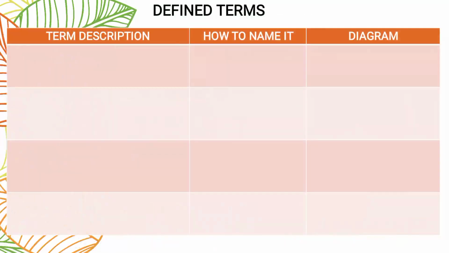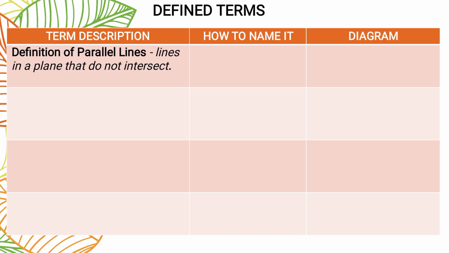Okay po. So next, let us proceed to another set of defined terms. Medyo marami-rami pa po ito. So first one is the definition of parallel lines. Parallel lines in a plane are lines in a plane that do not intersect. They are two lines that never meet. They never intersect, they never cross. So, for example, in our diagram, we have line M and line N. Again, when we say line, extended sila. So, kahit humaba pa ng humaba si M at humaba ng humaba si N, hindi sila magtatagpo, hindi sila magme-meet, hindi sila magkocross.